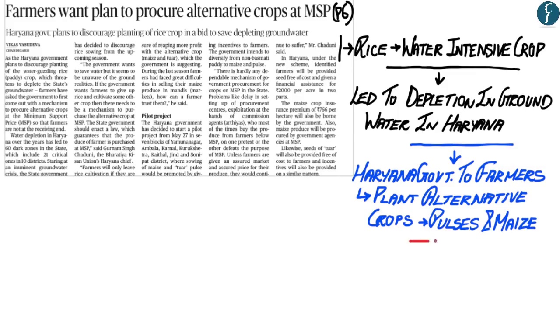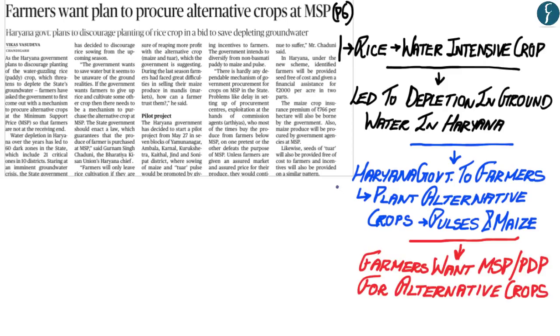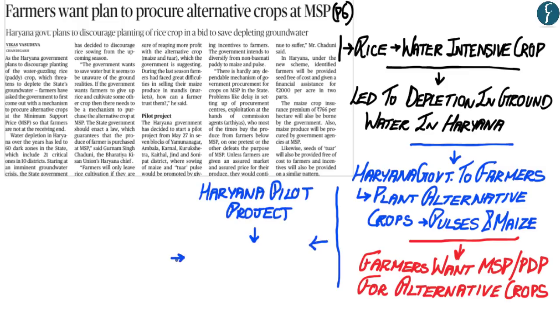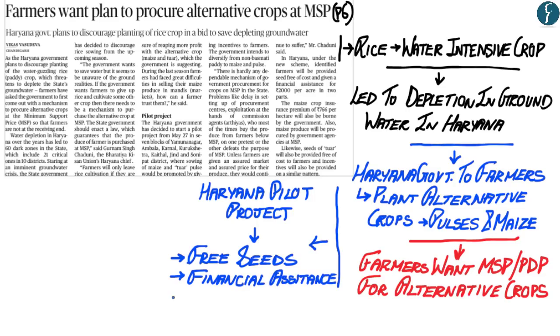However, what has happened is that the farmers in Haryana want the Haryana government to ensure support to such crops in the form of minimum support price or MSP or price deficiency payment or PDP. Now, it is within that context that the Haryana government has started a pilot project. Now, under this pilot project, some farmers in particular districts of Haryana will be provided seeds free of cost. Apart from this, financial assistance in the form of Rs 2,000 would also be provided to those farmers. Moreover, crop insurance would also be provided.